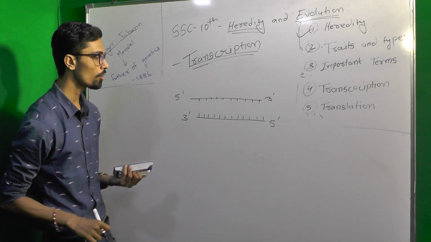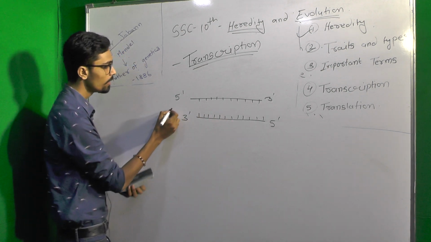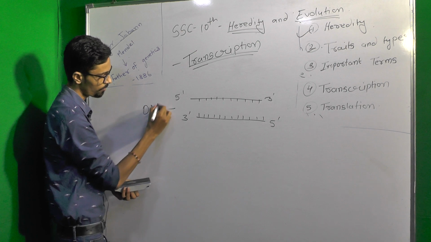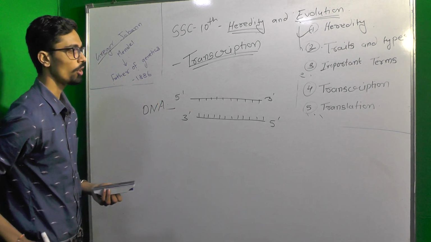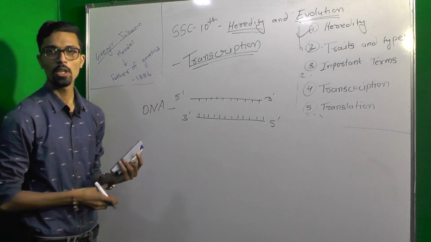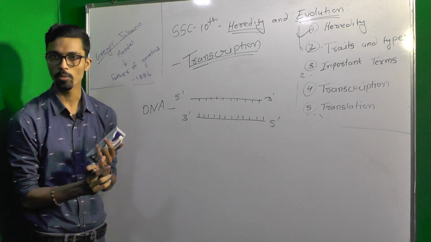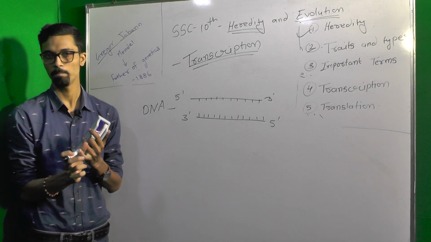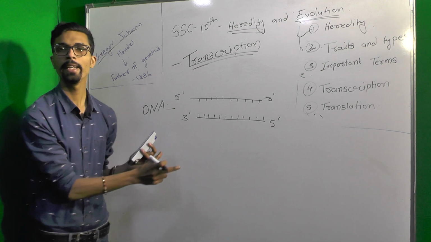So this is a double stranded DNA molecule. Transcription is a process in which we get mRNA from a DNA molecule.